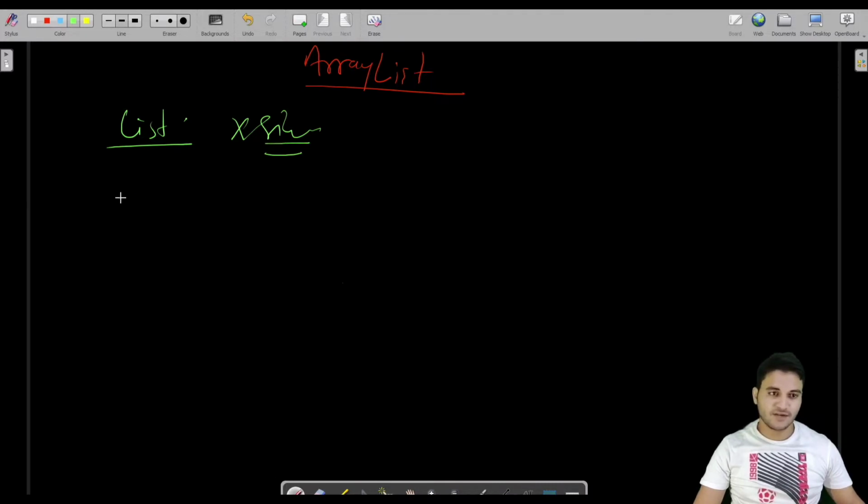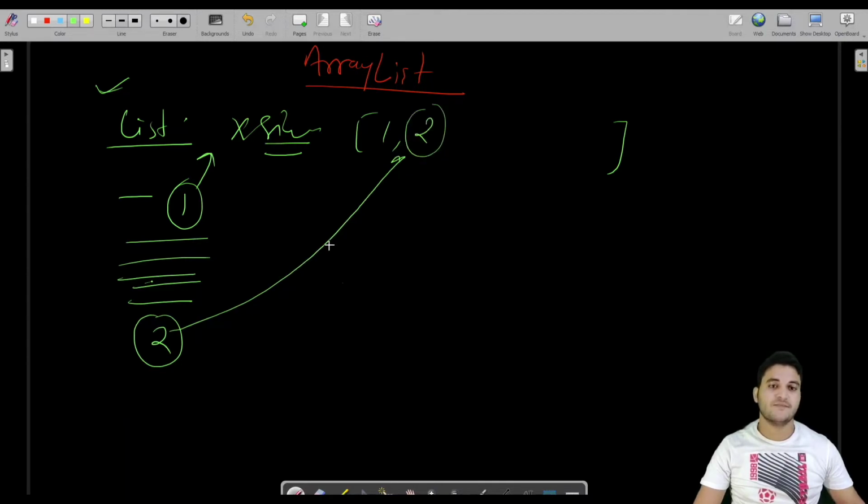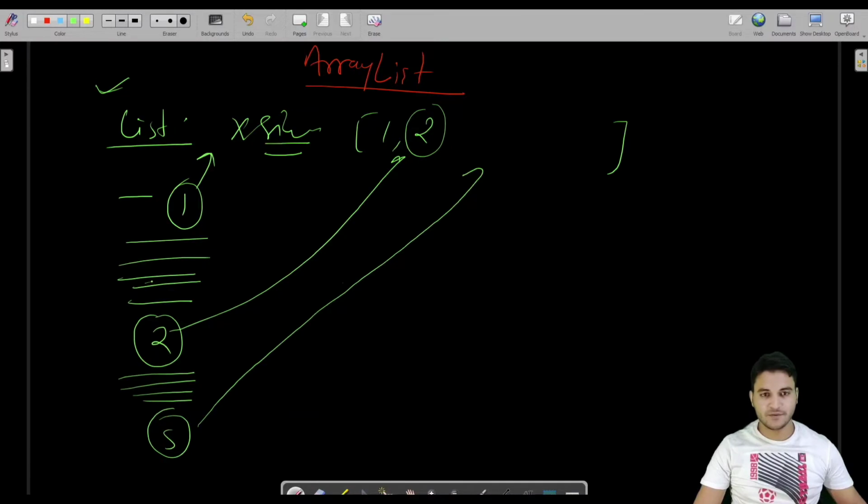Let us say at this point you have a requirement to add one element into this list. This is also a type of array only. So you can simply add this one into the list. Initially it is blank, you have added one. After writing some code you need to add 2 into this list, then you can add it here. You do not have to resize it. It will auto resize internally. After writing some more code, you need to add 5, then you can add it here. So this is the ArrayList.